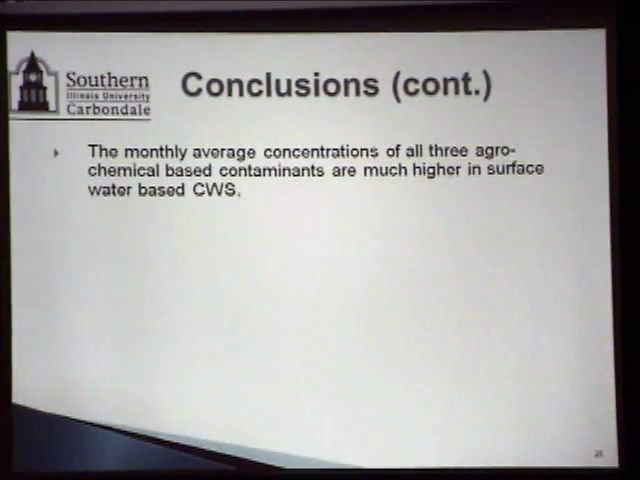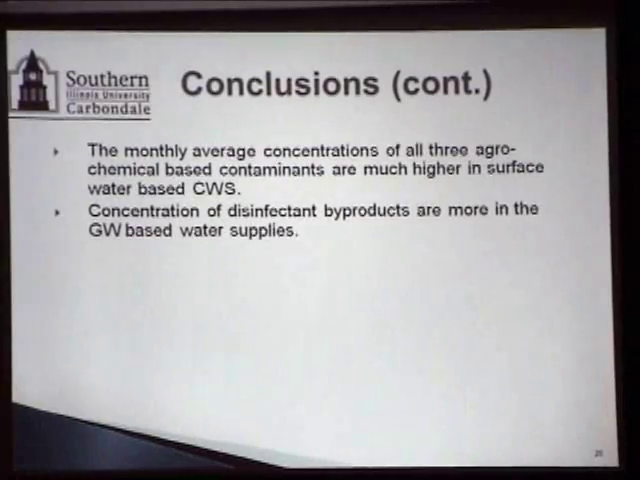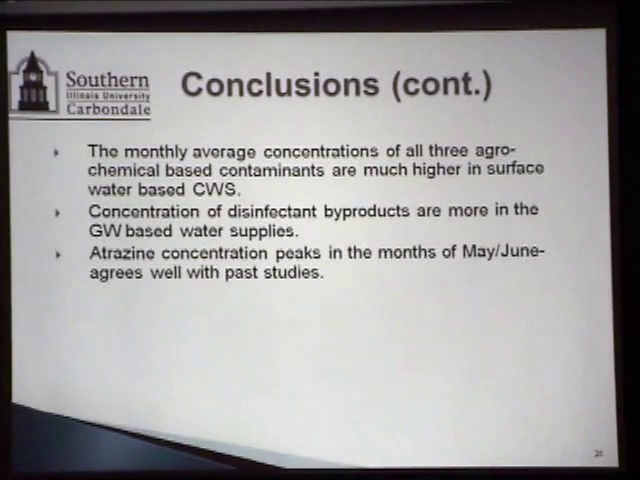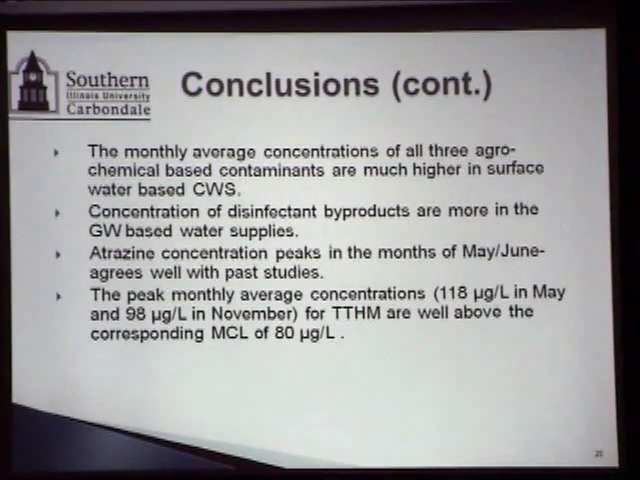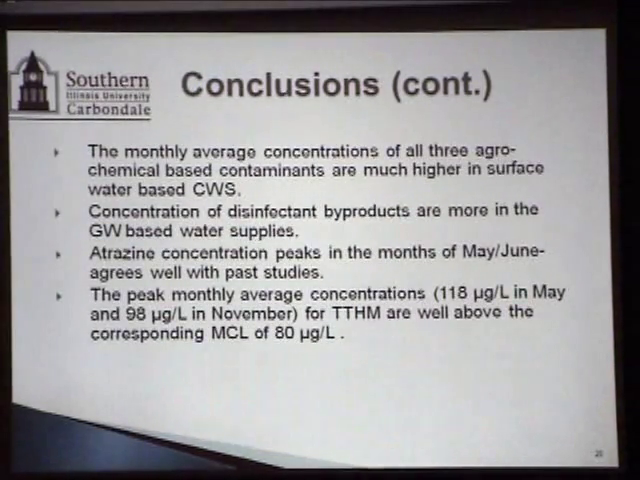The monthly average concentration for all 3 agrochemical-based contaminants is much higher in surface water-based community water supplies. Concentration of disinfectant byproducts is higher in the groundwater-based water supplies. Atrazine concentration peaks in the months of May and June, which agrees well with past studies. And the peak monthly average concentration of trihalomethanes is well above the corresponding maximum concentration limit.